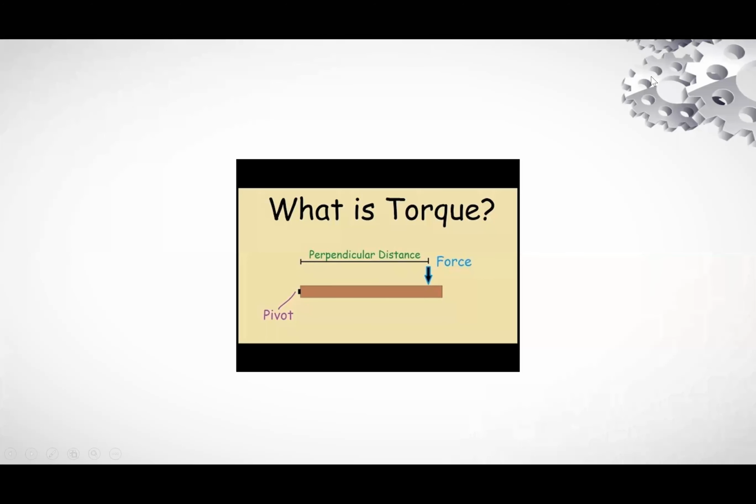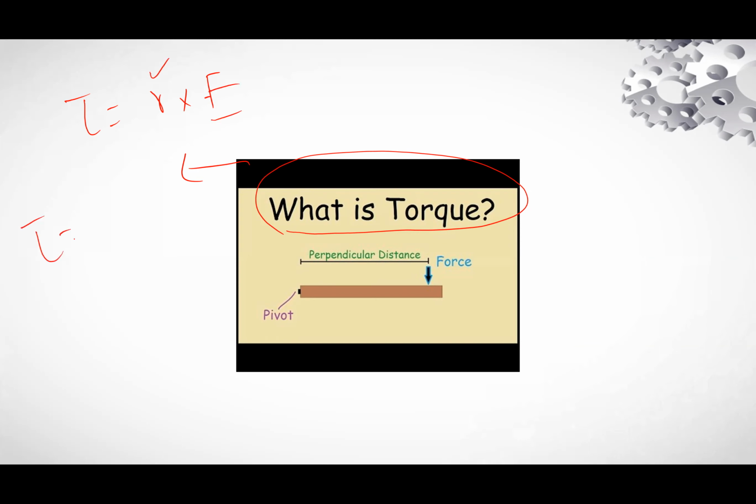Now the next topic is torque. What is torque? Torque is the cross product of moment arm and force. This is the moment arm, this is the force. So torque can be written as r F sine theta.